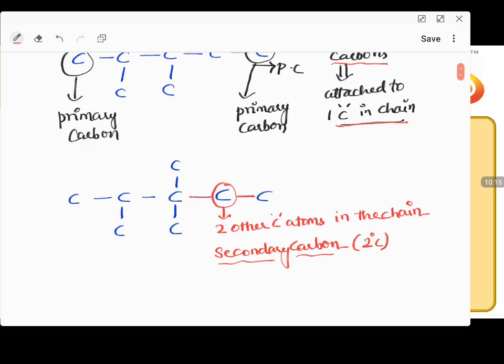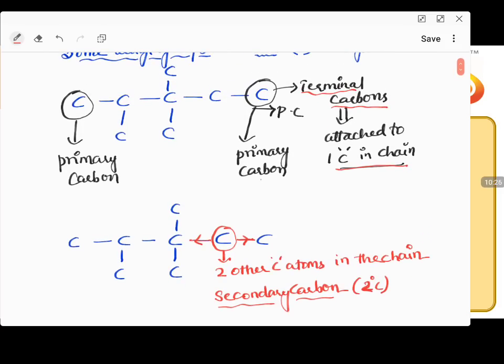So it is a 2 degree carbon. 2 degree indicates it is in attachment with two other carbon atoms in a carbon chain. What is a 1 degree carbon? 1 degree is primary. A 1 degree carbon is in attachment with only one carbon in the carbon chain. You can see this carbon is in attachment with only one carbon.